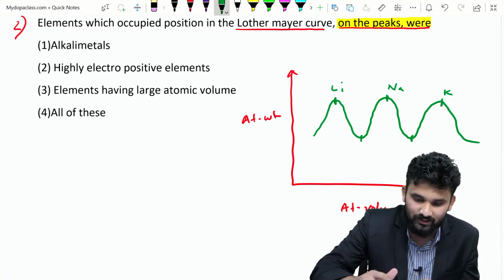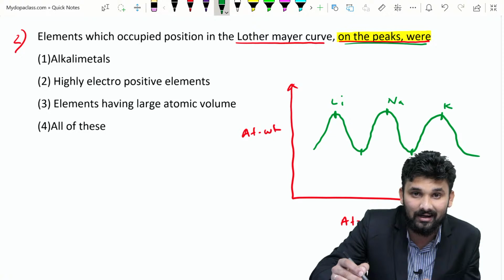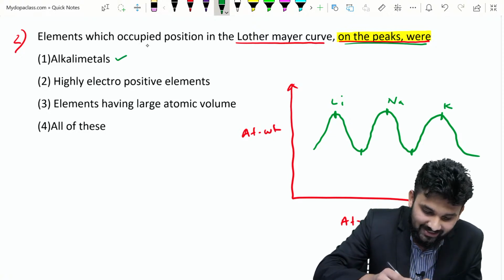Is it clear? So, in the question, on the peak of the curve, which element is present? That is lithium, sodium, potassium. That is an alkali metal. Okay. So, option A is the right answer.